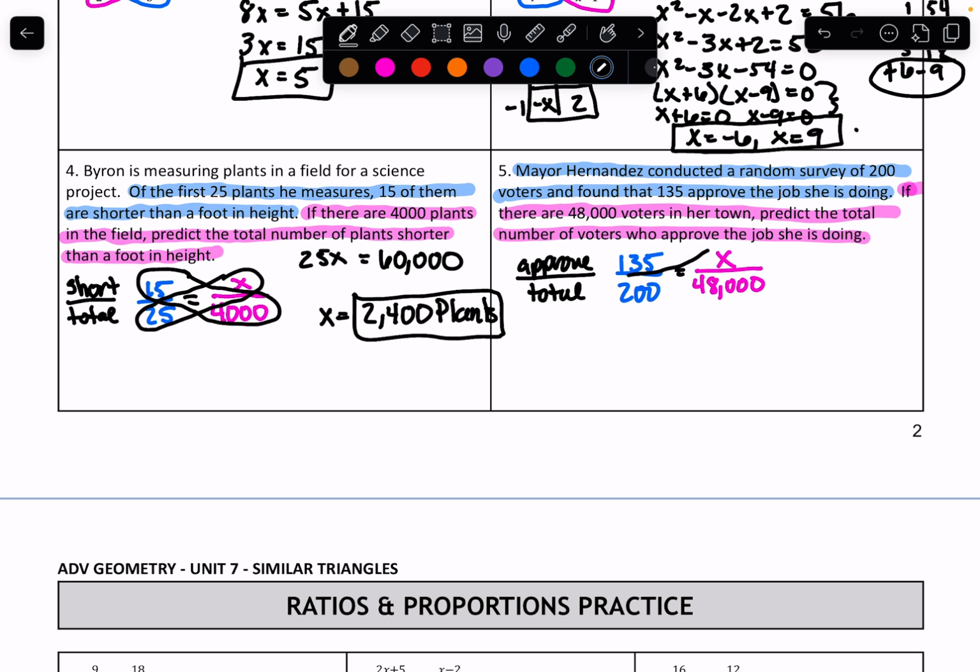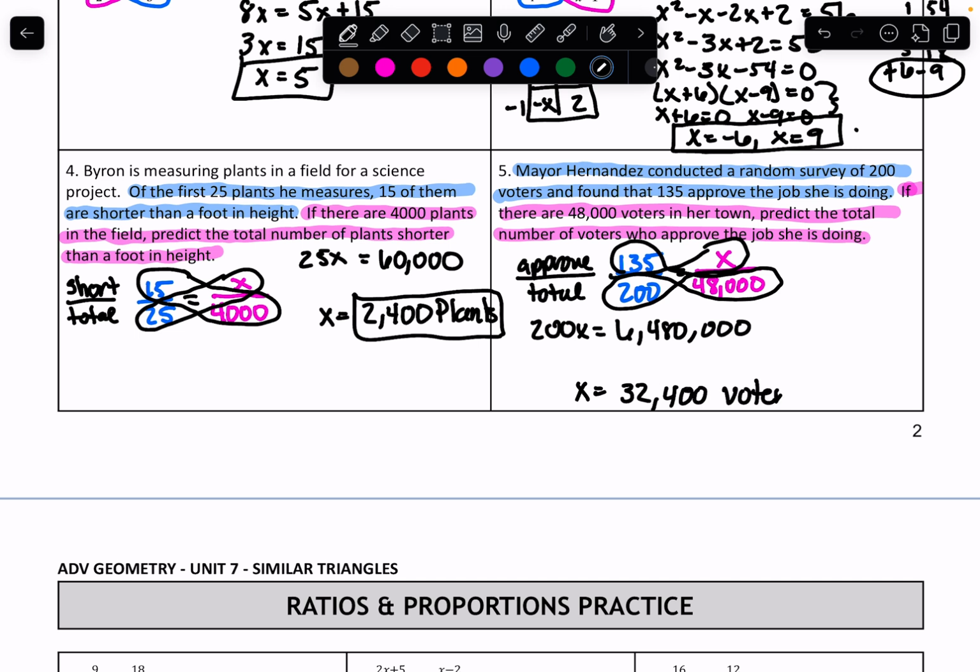So we're going to cross multiply. 200x. Then cross multiply 135 times 48,000 is 6,480,000. Divide by 200 on both sides, and you get 32,400 voters approve. That's the end of your notes.